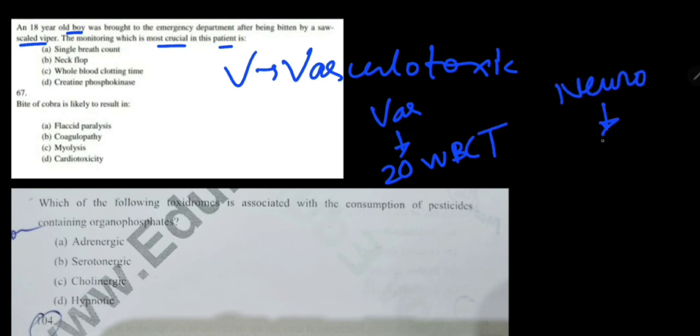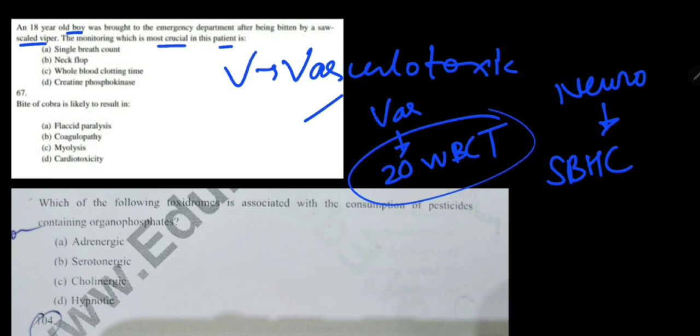Next question: an 18-year-old boy was brought to the emergency department after being bitten by a saw-scaled viper. Okay, we see V, that is V, vasculotoxic. Then which is the most crucial in the patient? We have studied that in a vasculotoxic snake bite, we do 20-minute WBCT, and in neurotoxic we do single breath hold count. So in this question they are asking about viper, that is vasculotoxic. What we should do in vasculotoxic, we should do 20-minute whole blood clotting test.